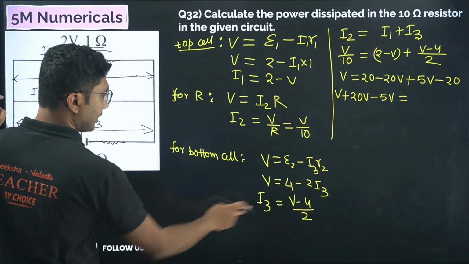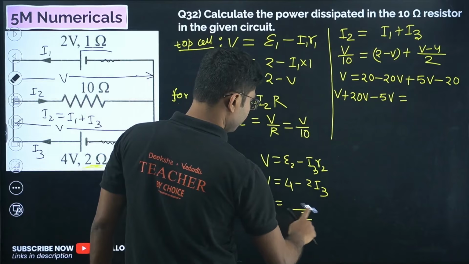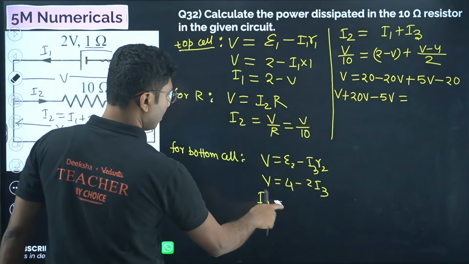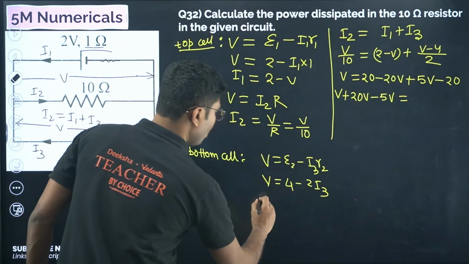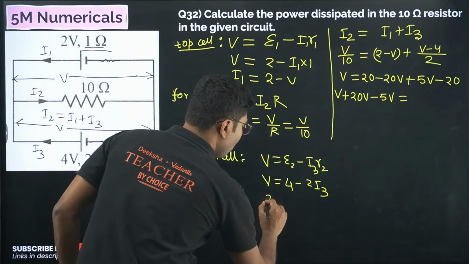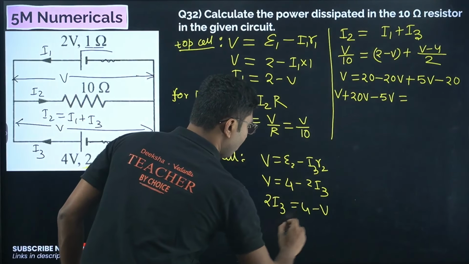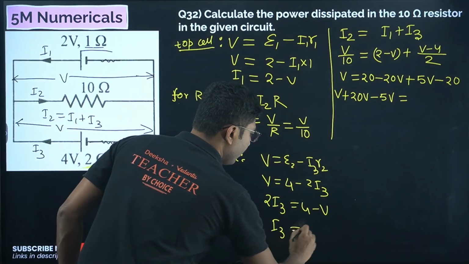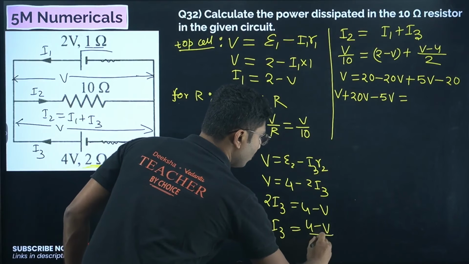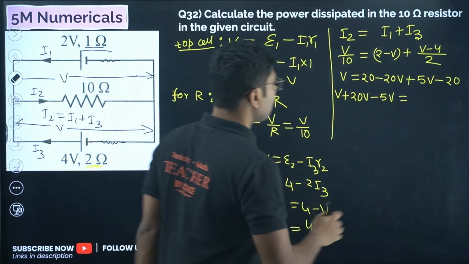Here I made a mistake. It will be 2 I3 equals 4 minus V, or I3 equals 4 minus V by 2. So that is the mistake, let me correct that.